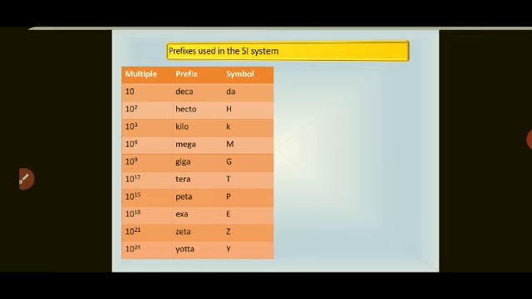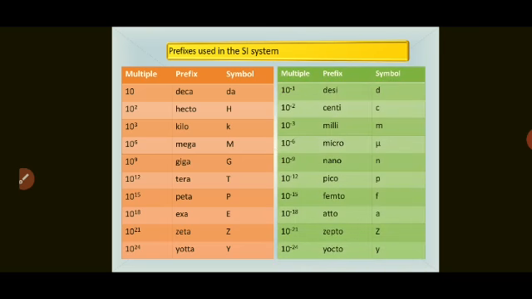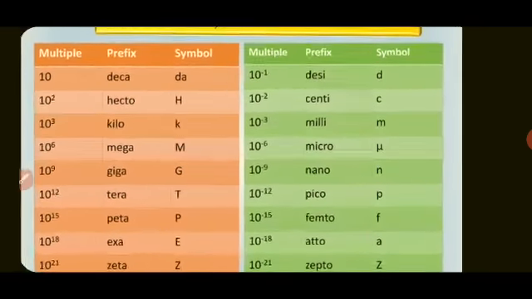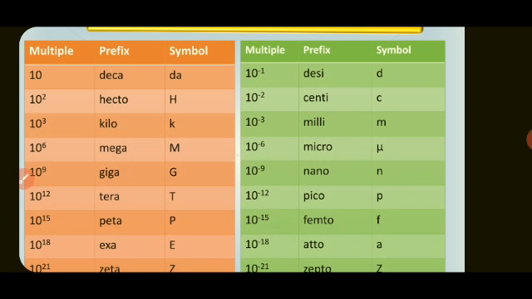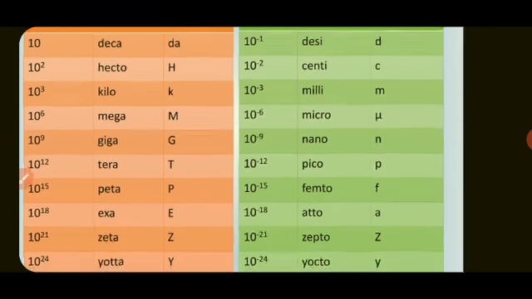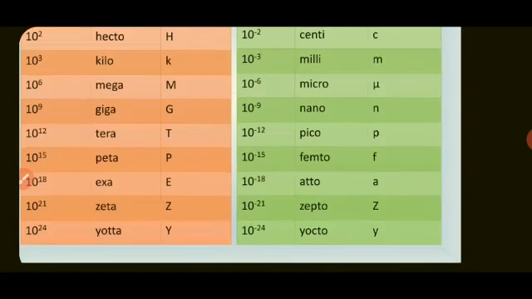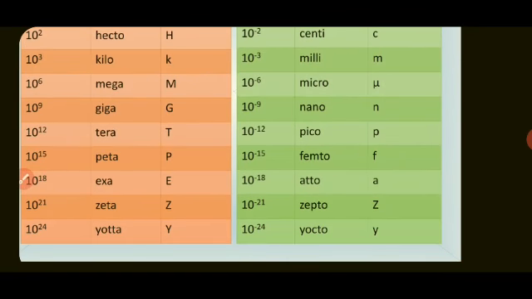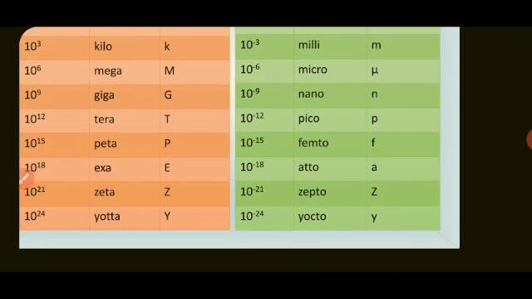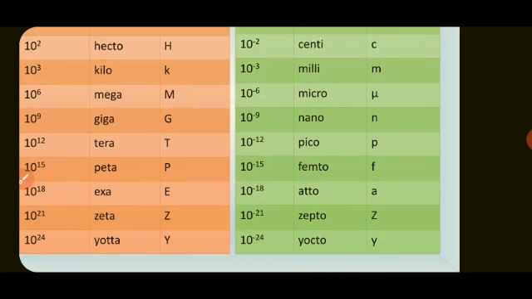Okay, so if multiples are negative, which prefixes are used? 10 to the power minus 1 is deci, 10 to the power minus 2 is centi, 10 to the power minus 3 is milli, 10 to the power minus 6 is micro, 10 to the power minus 9 is nano, 10 to the power minus 12 is pico, 10 to the power minus 15 is femto, 10 to the power minus 18 is atto, 10 to the power minus 21 is zepto, 10 to the power minus 24 is yocto.